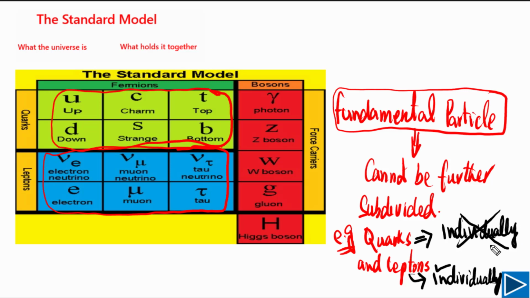Very important. But if we talk about AS physics, at that level, if they ask you what are the examples of fundamental particles, you can say electron, you can say muon, you can say tau, electron neutrino, muon neutrino, or you can say tau neutrino. All of them are fundamental particles. But quarks, they are fundamental particles, but they do not exist individually.